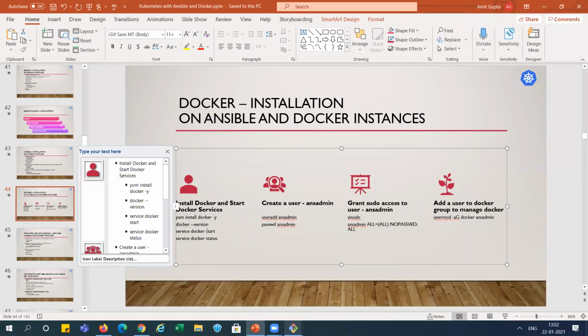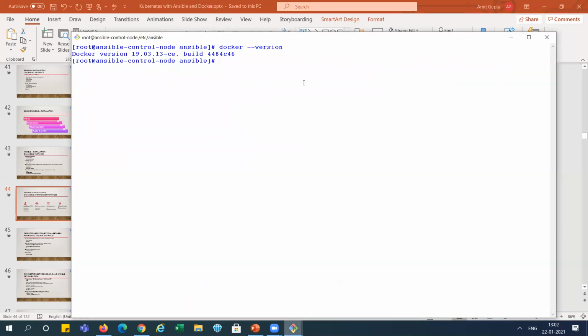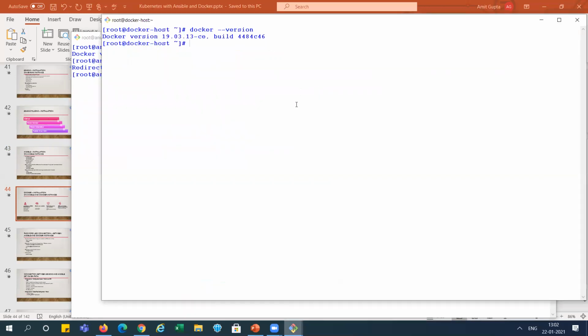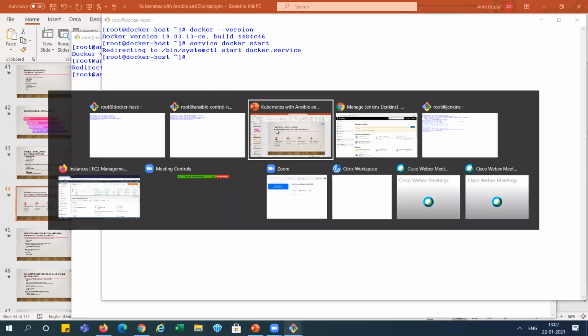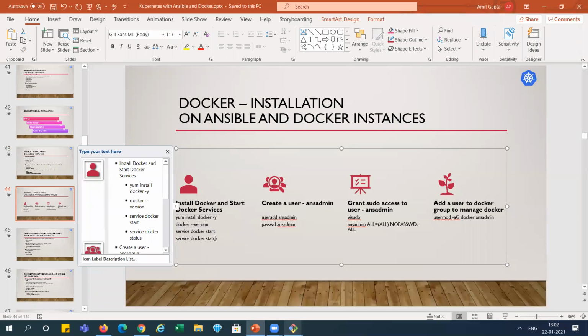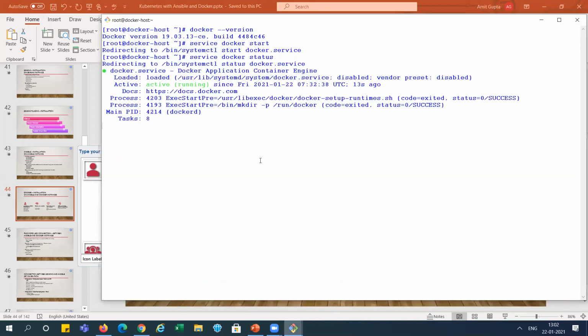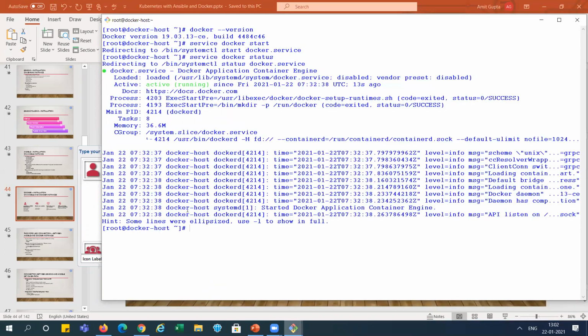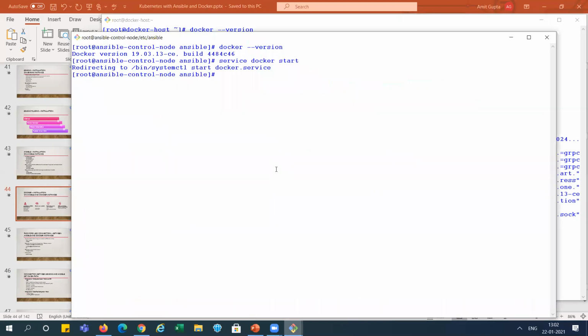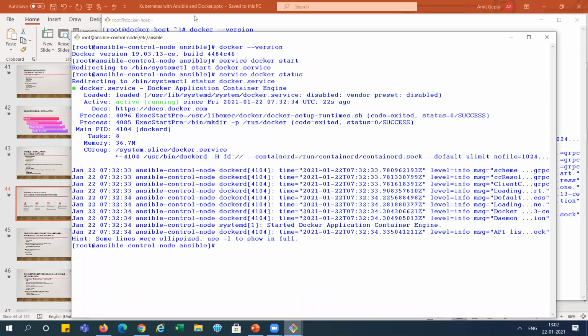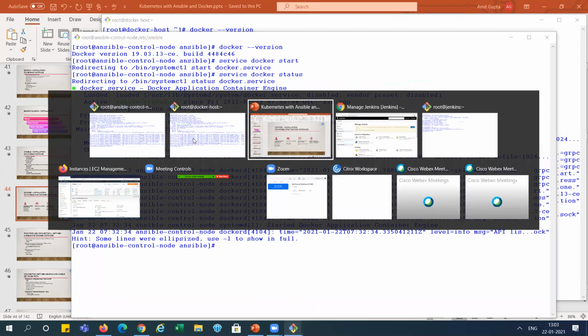Now we need to start the Docker service and check the status, right? I started it here, and I'm starting it on the Docker host also. Started. Now we check the status. This is active, Docker is running on the Docker host, and Docker is also running on the Ansible server. So we have done up to this step.